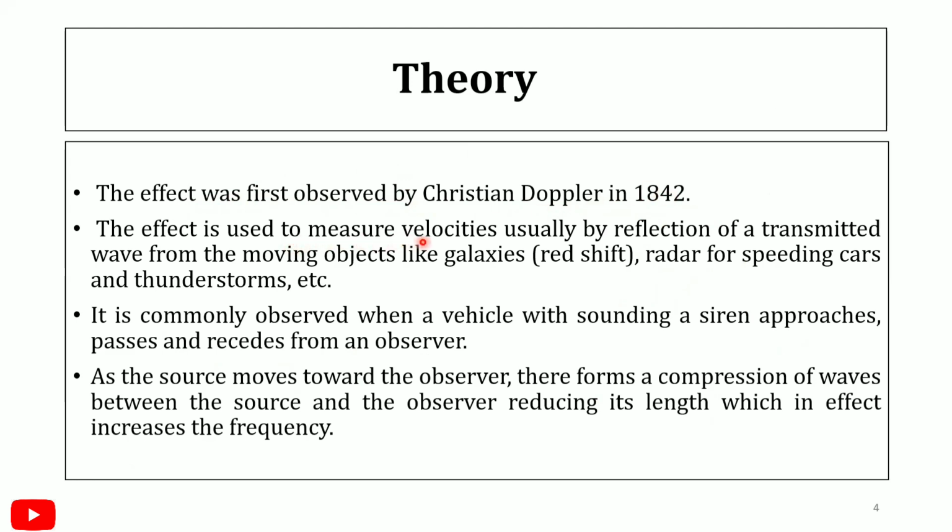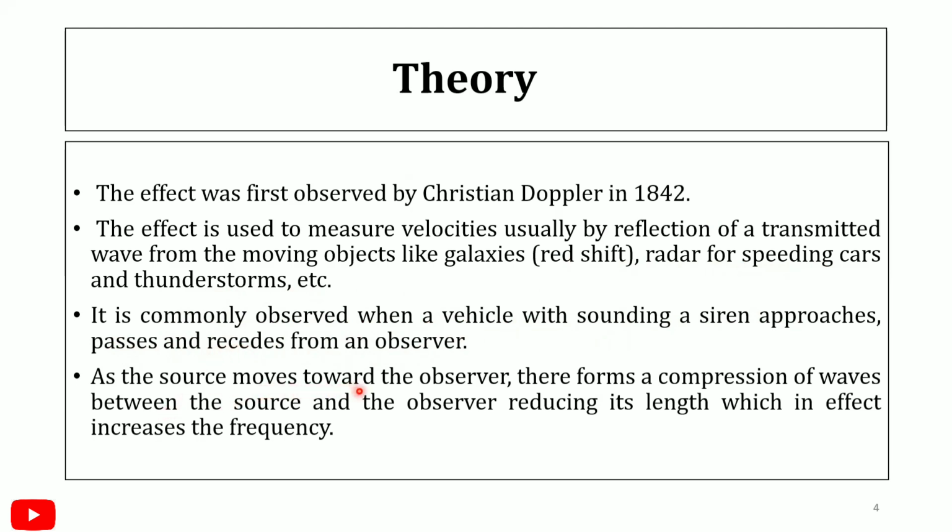The effect is used to measure velocities, usually by reflection of a transmitted wave from a moving object, like galaxies, redshift, radar for speeding cars and thunderstorms, etc. It is commonly observed when a vehicle sounding a siren approaches, passes and recedes from an observer. We feel an increase in the frequency when the siren approaches, the equal frequency of the source when it passes, and a lower frequency when it recedes from the observer.